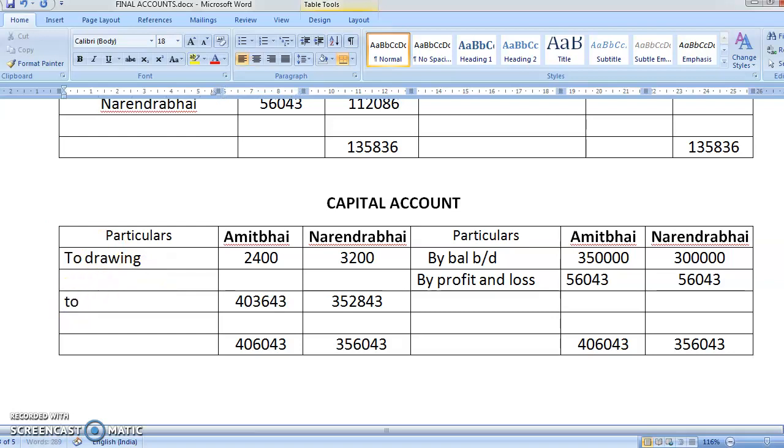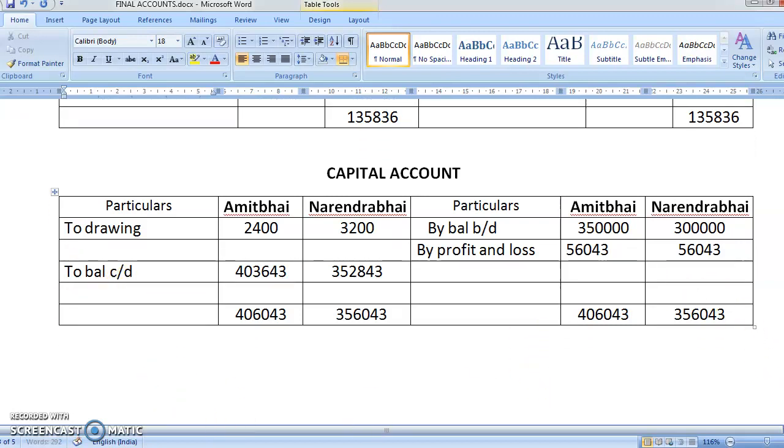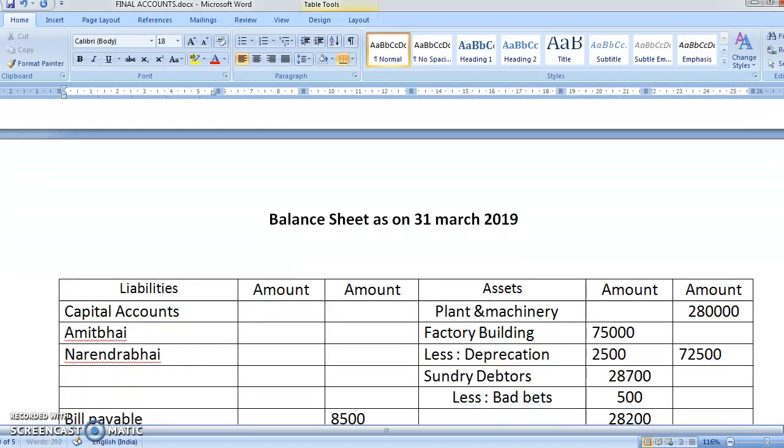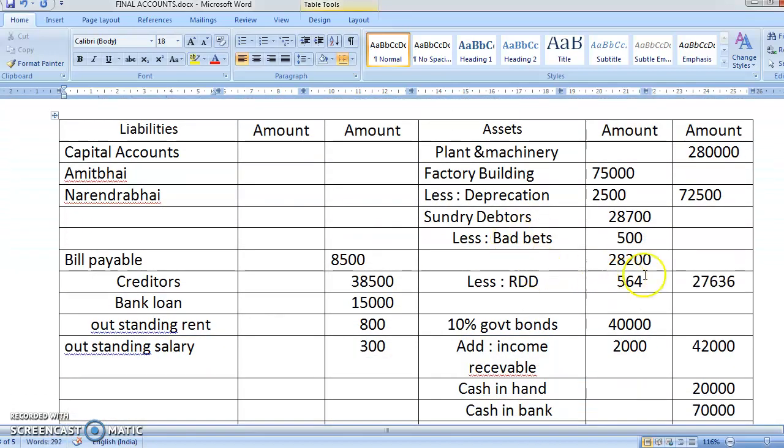You're going to write here to balance carried down. Okay. So this figure will come here. I have already written here partners capital account. So it will come here. This person's total is 4,03,643 and this person's total is 3,52,843. Okay, now you're going to do the totaling of both the persons.